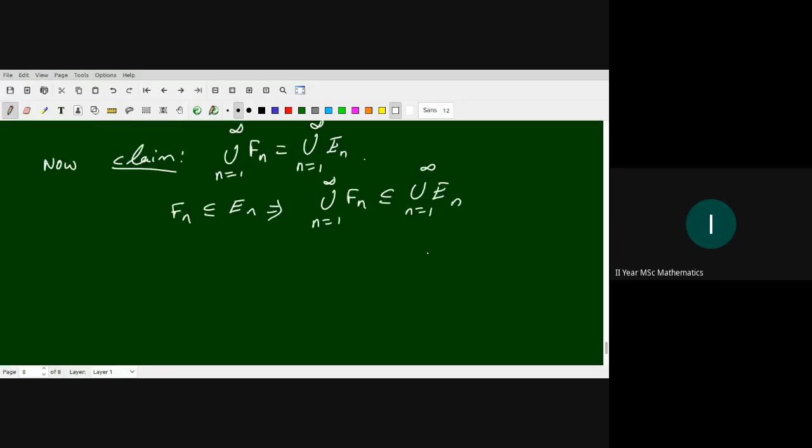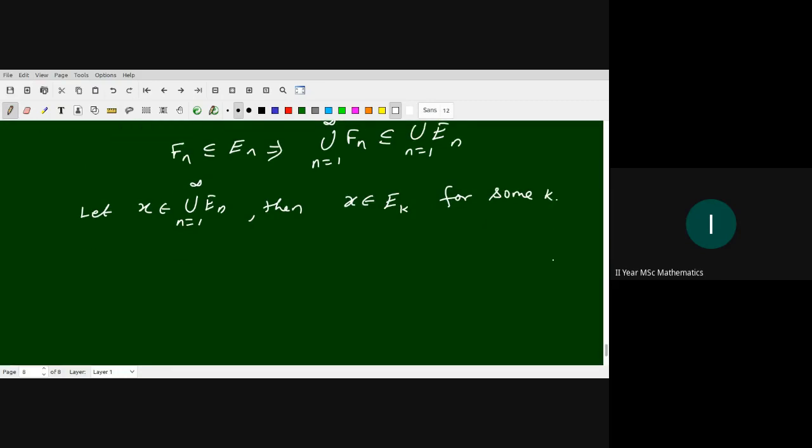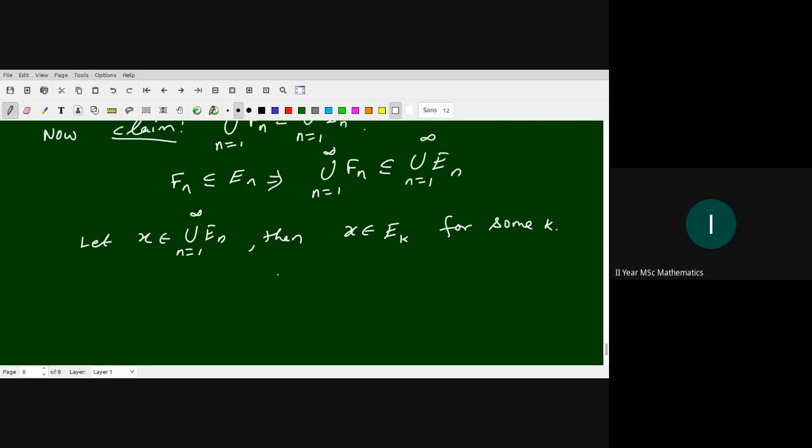Okay, to prove the other inclusion, let us take x belongs to union En, n from 1 to infinity. Then x belongs to Ek for some k, which means that x belongs to En for some n.